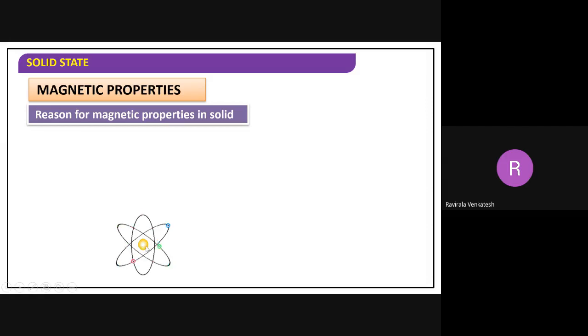Look, whatever you are observing here, this part, the nucleus, right? Around the nucleus, electrons are revolving, correct? Electrons revolve around the nucleus in various orbits. That may be s orbital, p orbital, d orbital.